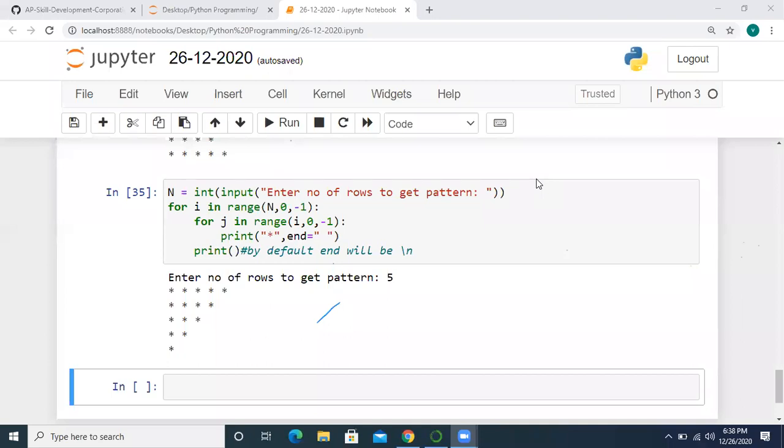Equilateral triangle, with three sides equal, we can print. So patterns like this you can try, no problem.